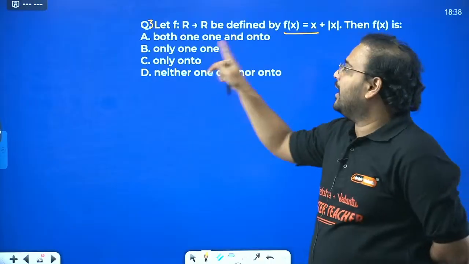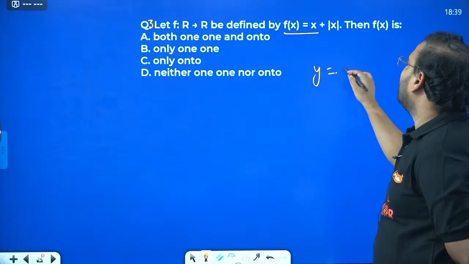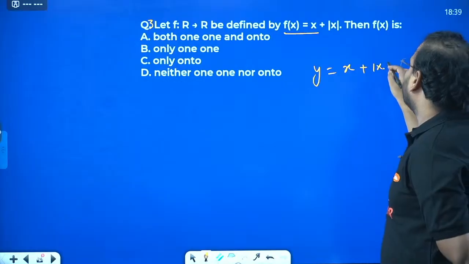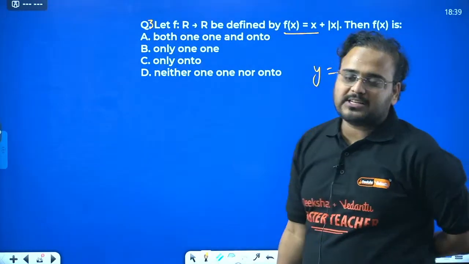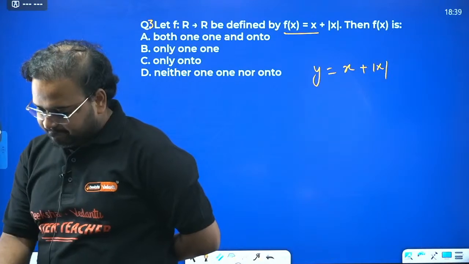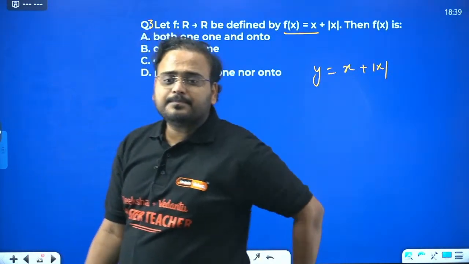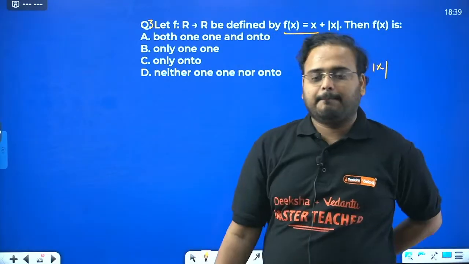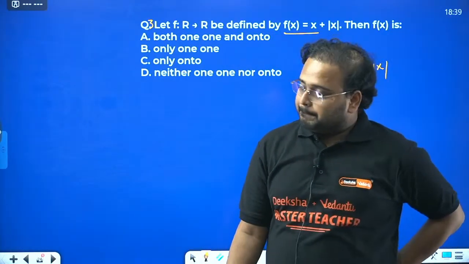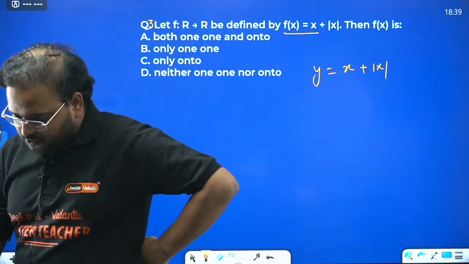The function is given like this, basically y equals x plus mod x. What is the function? That's what they're asking us. No answer, guys. Come on. It can't be this bad. Everyone, please tell me.